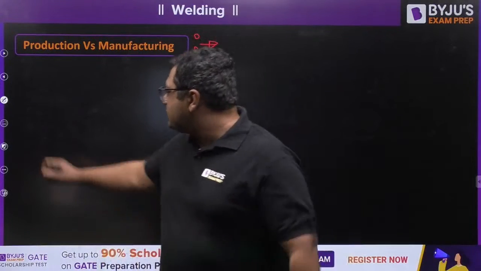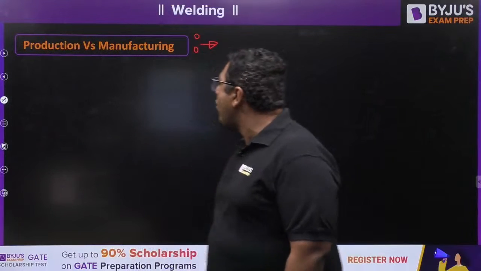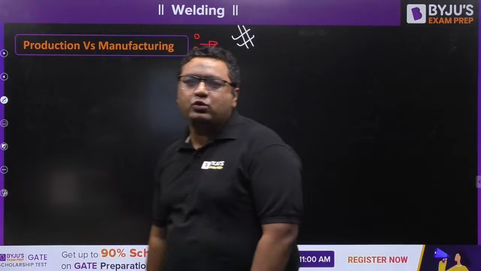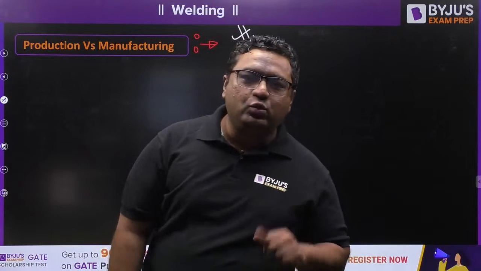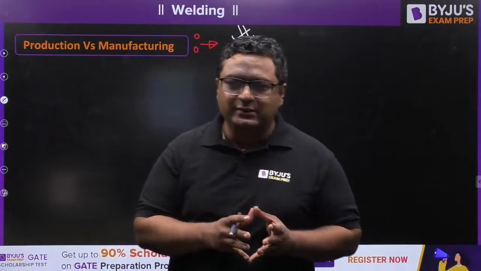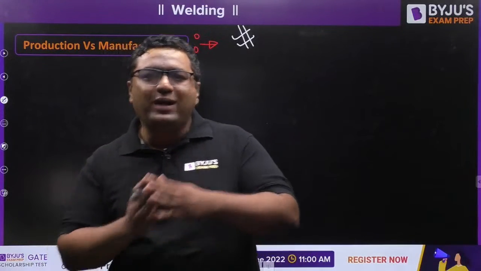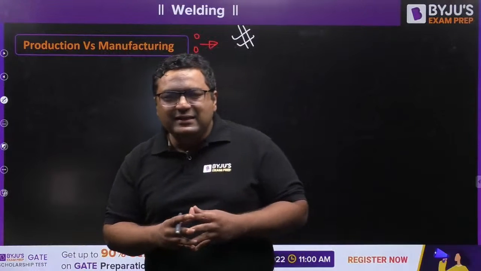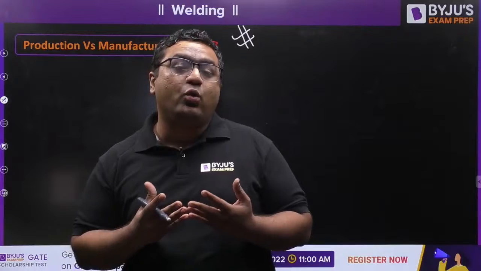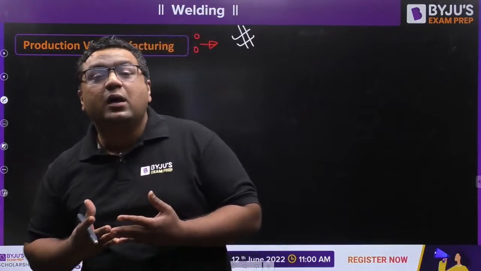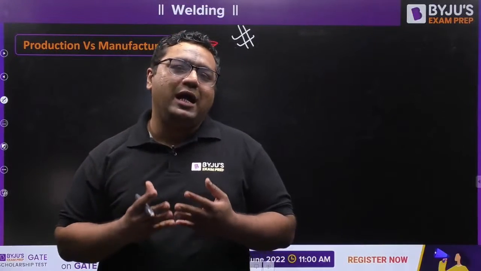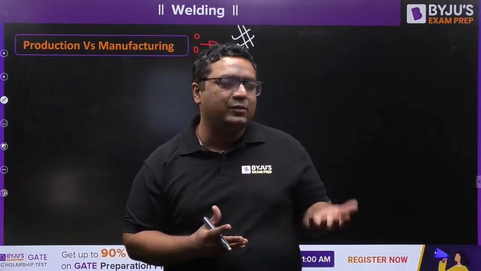And my dear, as per my experience, as I have taught this subject many times, whenever I ask this question to students, they generally answer, sir, there are two things, one is production, one is manufacturing. And they say, sir, whenever a process is done with some advanced machine, it is said to be production, and what is done manually, they call manufacturing.